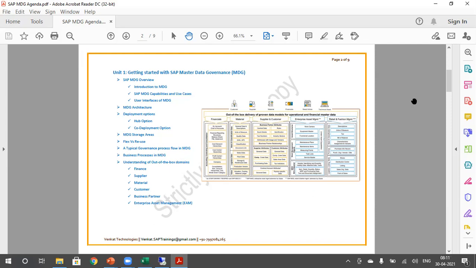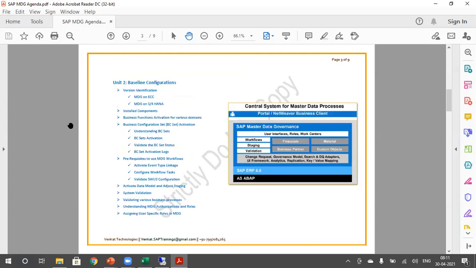Yeah. Okay. So this is the first unit. We'll be discussing all the core MDG concepts. It would be more into the theoretical. So sometimes you may get bored since it is completely theoretical, but it's a must to understand. And we would see what are the baseline configurations required when we are configuring a new MDG system.